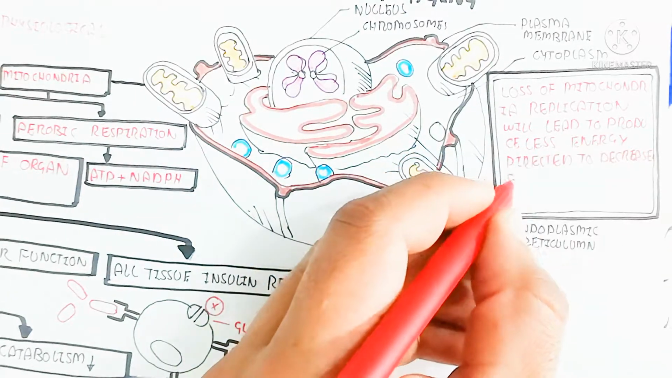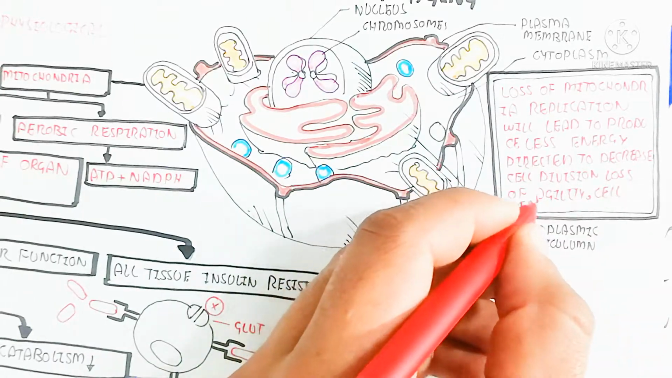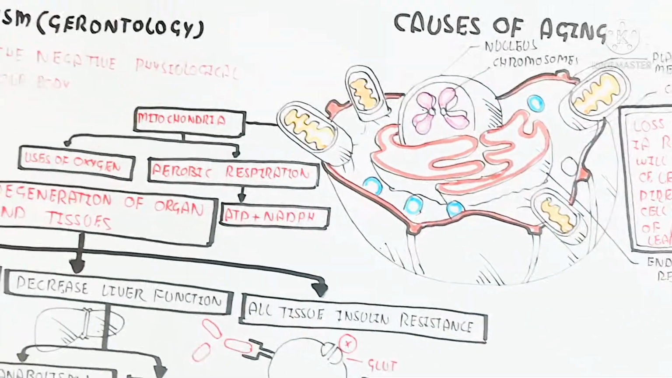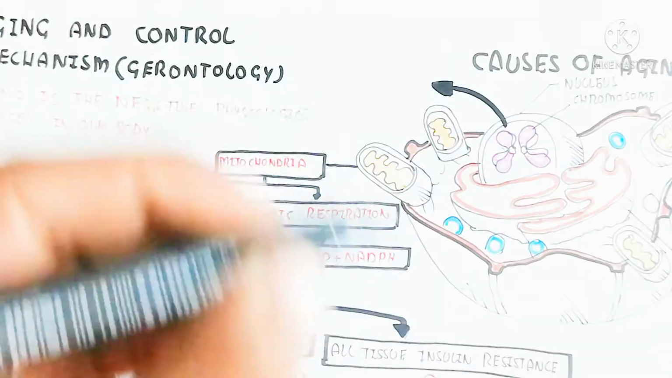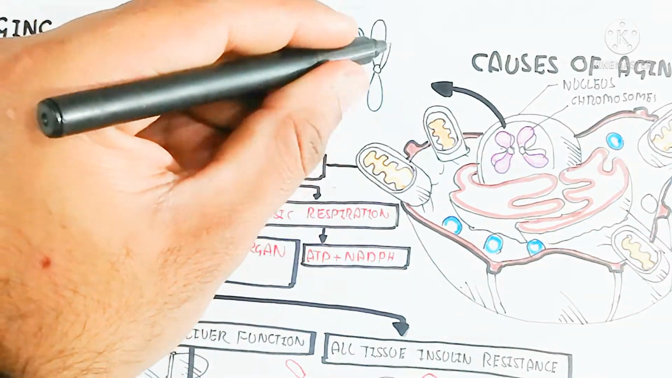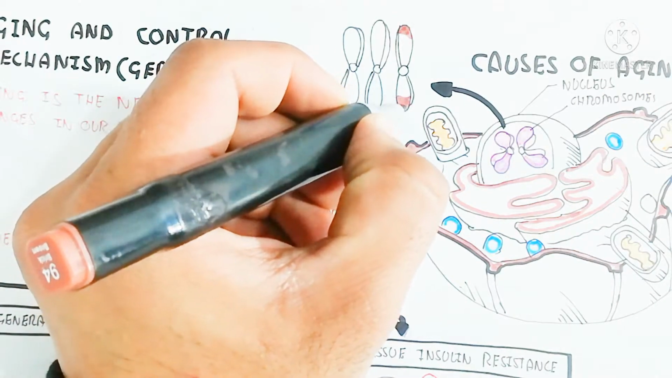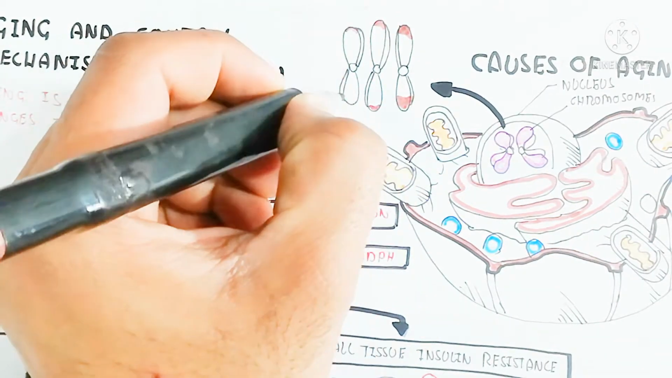So the loss of mitochondrial replication will lead to less energy production, which decreases cell division and leads to loss of agility, and the cell will die. Why? Because the mitochondria will not be dividing.